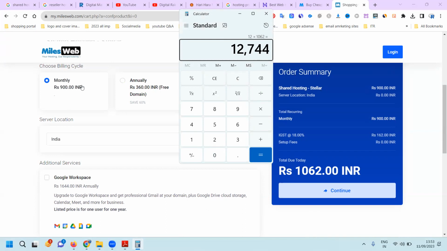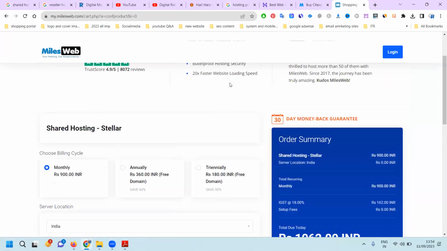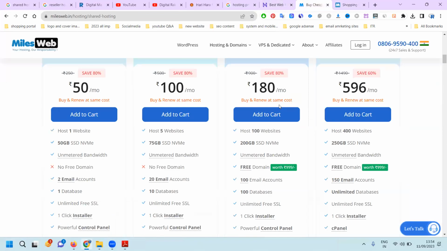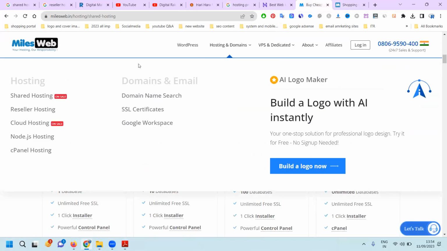Sir, but I have to check how the hosting is working and how it is happening. Go for 1 year. 1 month is not valid? Suppose I am only using it for 1 month purpose, this is temporary, go for 1 month. So if you go for 100 websites, 200 GB space, how much will the monthly charge be? 1000.